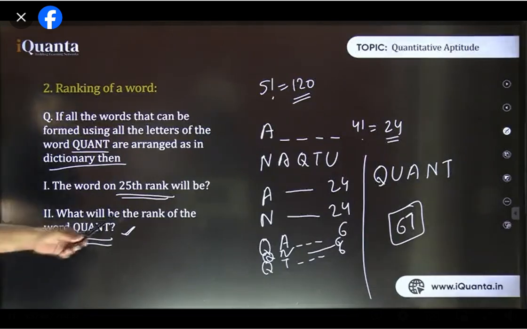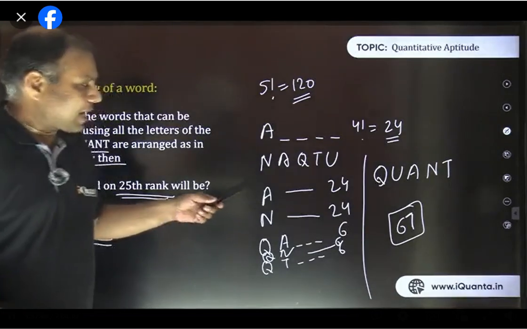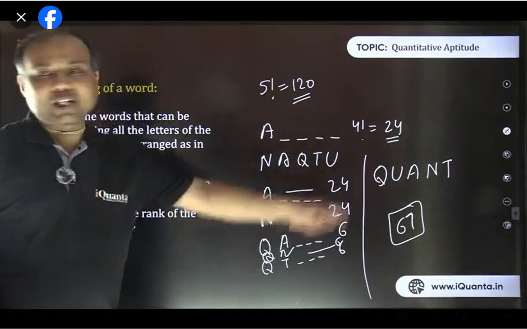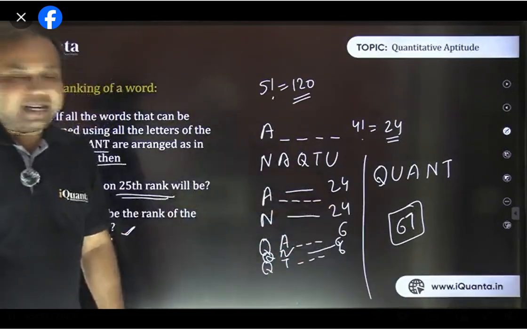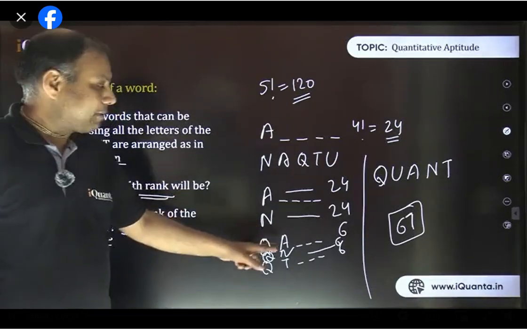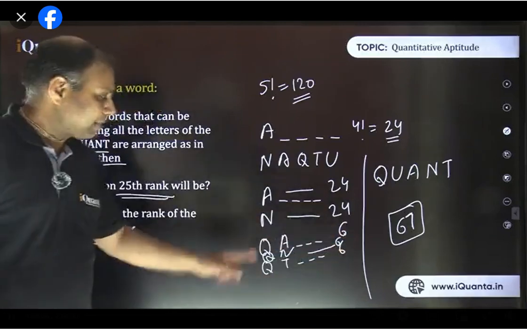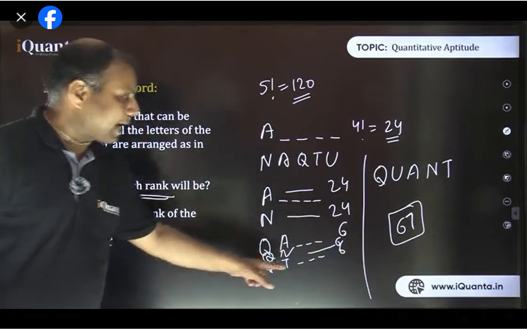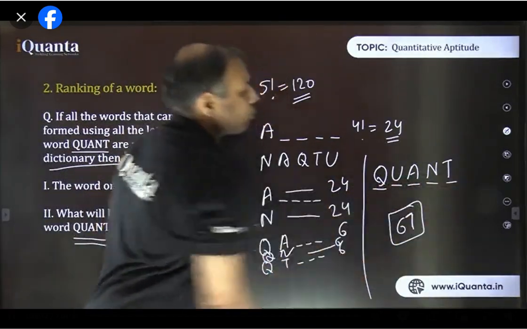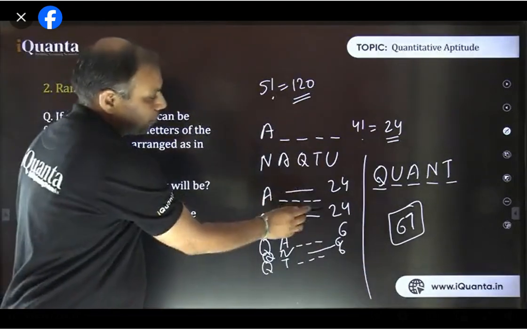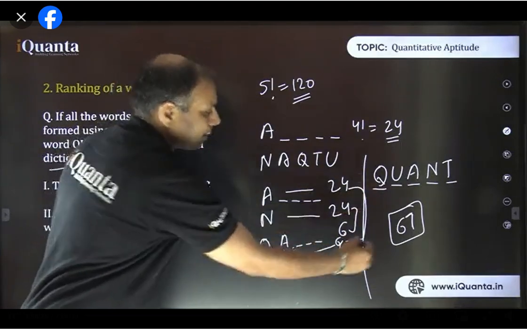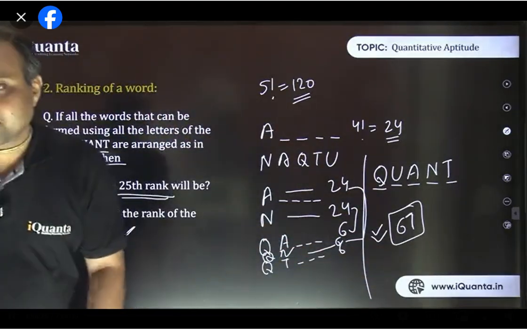Vineet, we are finding the rank of the word quant, so we are making all the words possible. So starting with A, if first place is filled with A, then remaining 4 can be arranged in 4 factorial, that is 24 ways. Same way starting with N, there is again 24. Then starting with Q, after Q the next first letter would be A, so then remaining 3 places can be filled in 3 factorial or 6 ways. Then QN, again 6 ways. QT, again 6 ways. After that, we are coming to QU, and among this QU series, the first word is quant only. So 24, 24, that is 48, 24 plus 6, 30, and 30, 60, and 6, 66 plus 1. That makes it 67. So this is the answer.